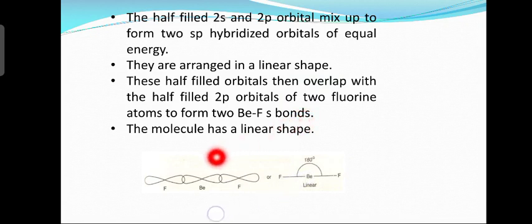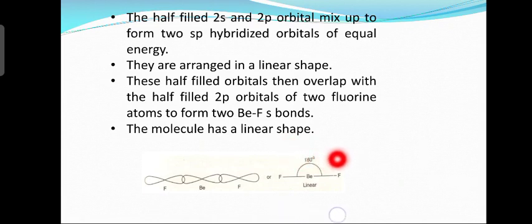You can see the beryllium atom at the center. The sp hybridized orbitals overlap with the dumbbell-shaped p orbital of fluorine. On the other side also, it overlaps with the p orbital of the second fluorine atom: one p orbital of fluorine on the left side, one on the right side. They overlap, forming what? The beryllium fluoride molecule. Therefore the molecule has a linear shape.